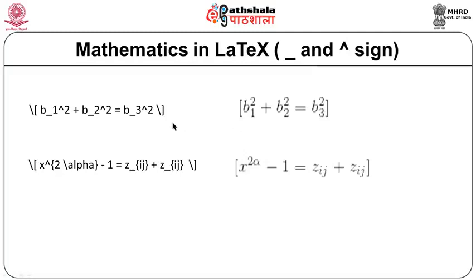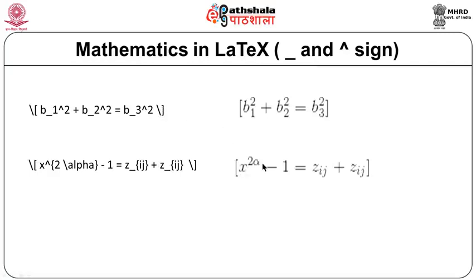So, suppose there is some equation like b 1 square plus b 2 square equal to b 3 square. Here you can see b 1 is the subscript and 2 is superscript. For subscript we use the underscore sign, b underscore 1 indicates b subscript 1, and the caret sign indicates the superscript. So, when there is caret 2, it means it is b square. The same applies to other expressions. Let us see the next expression.